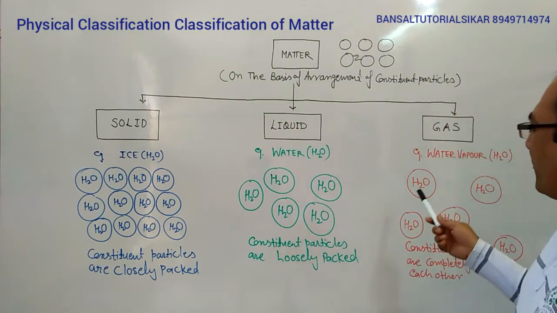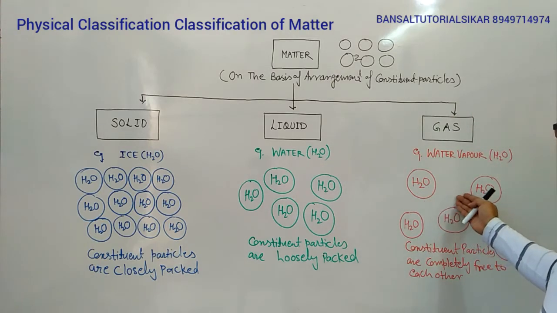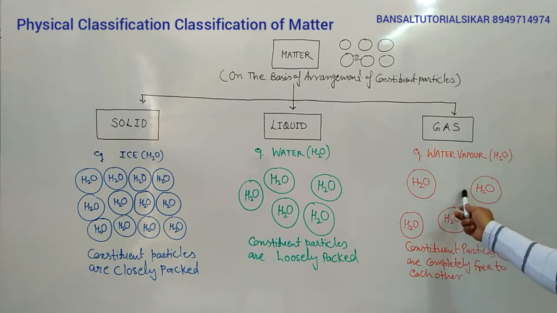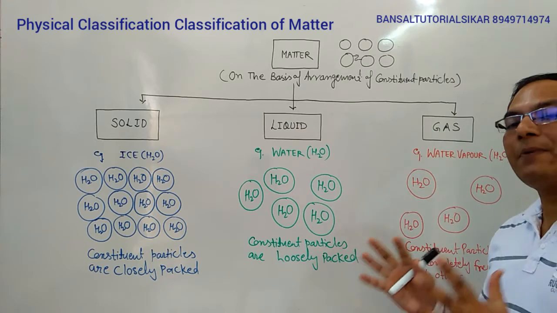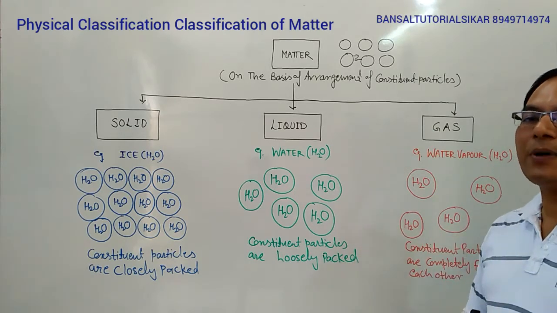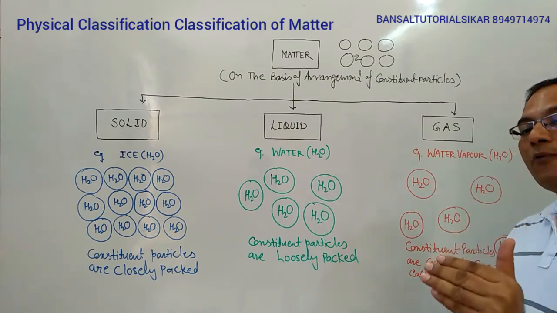In the case of gases, you can see that the particles are very far apart. The constituent particles are completely free from each other. They have very least interparticle forces of attraction and the highest interparticle space and highest amount of kinetic energy.